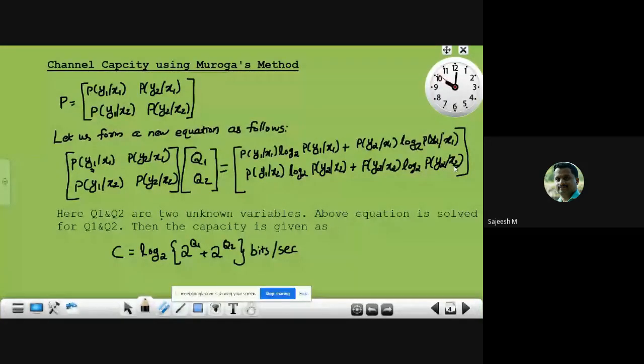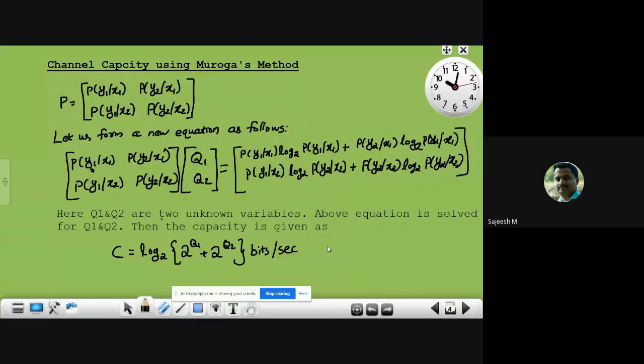We take each element of the second row: the first element into log to the base 2 of that element, plus the second element into log to the base 2 of that element. Like that we write the equation.